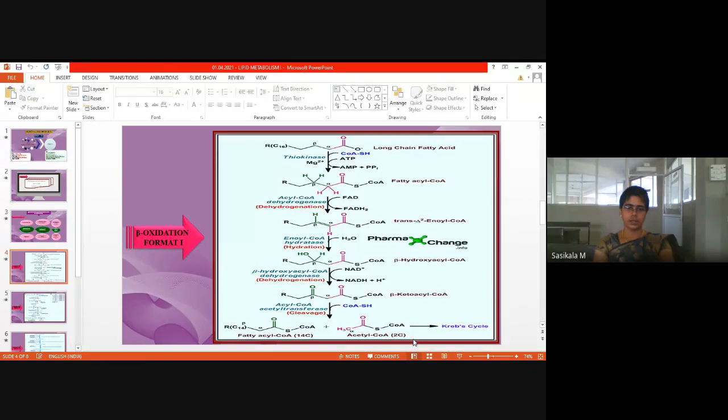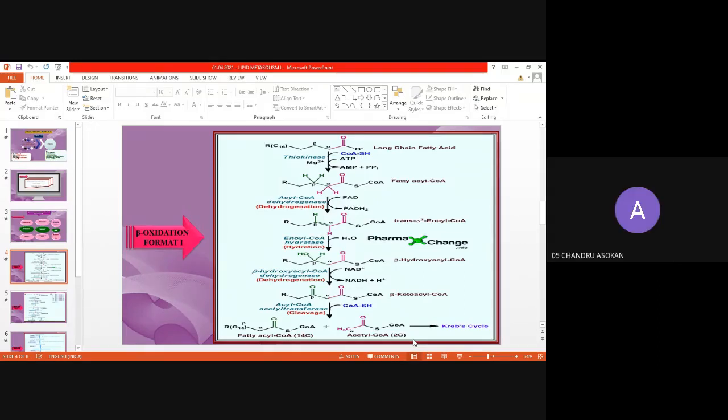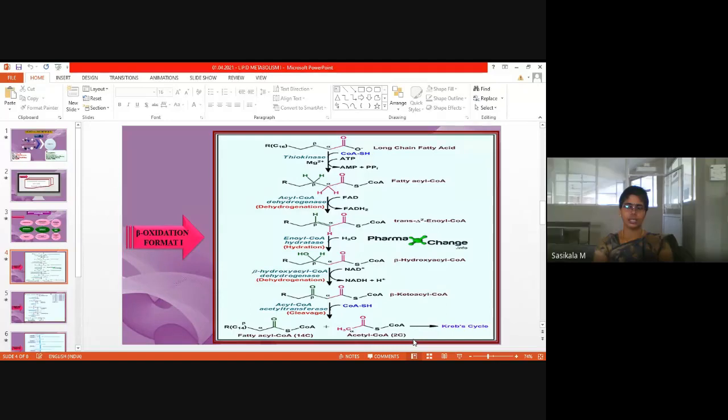Another 6 ATPs, where will we be getting them from? Glycolysis. No, TCA cycle. TCA cycle, how many ATPs in total? Calculate and tell, okay? It is wrong, not 24. Just calculate again and tell me.